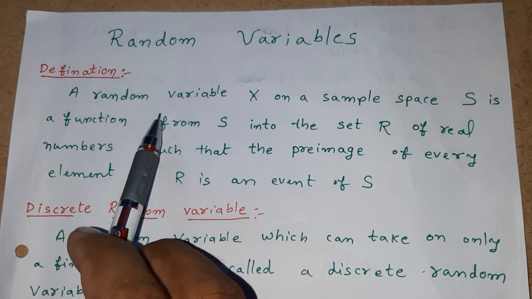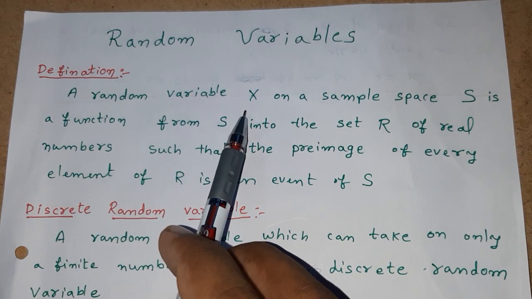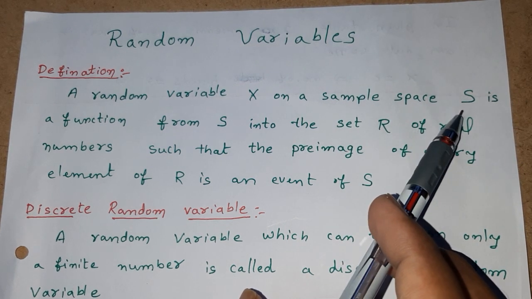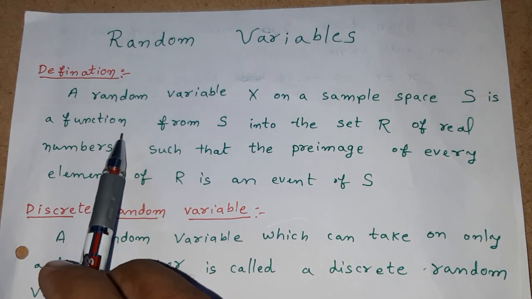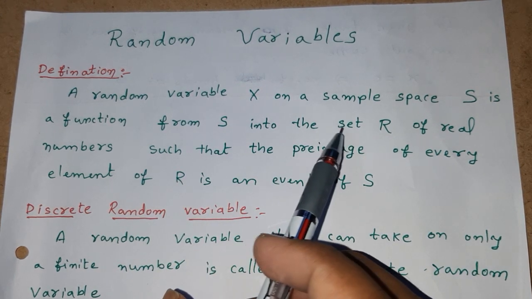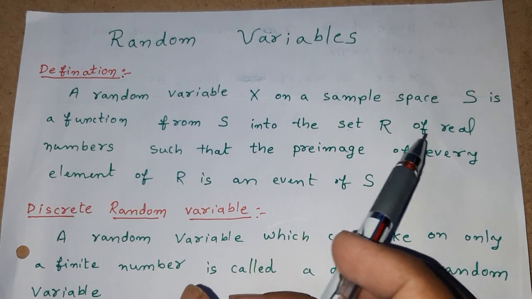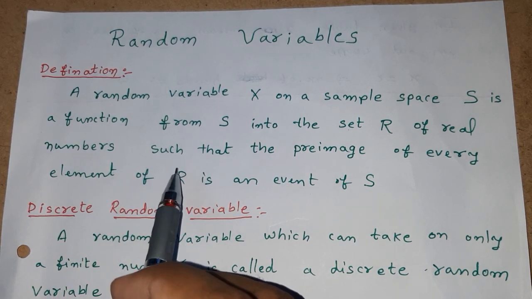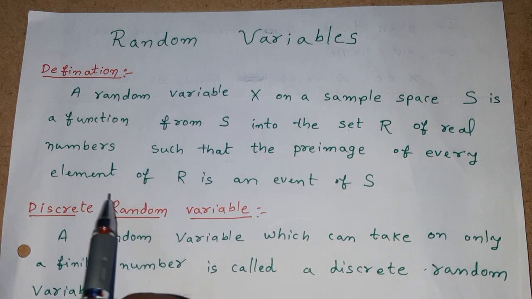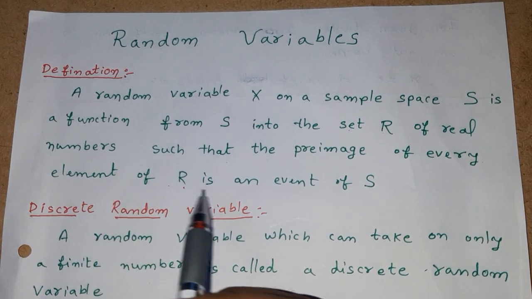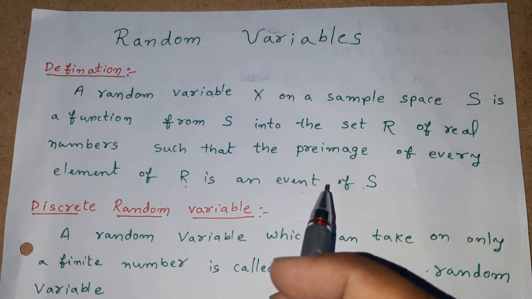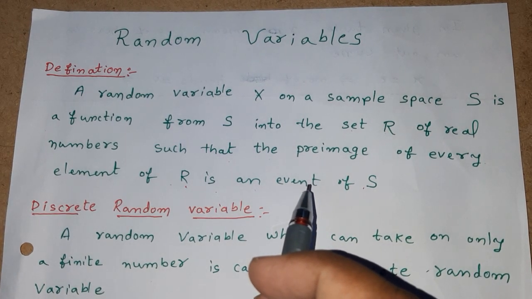Definition. What is a random variable? A random variable X on a sample space S is a function from S into the set capital R of real numbers such that the pre-image of every element of R is an event of S. Okay, that is the random variable.